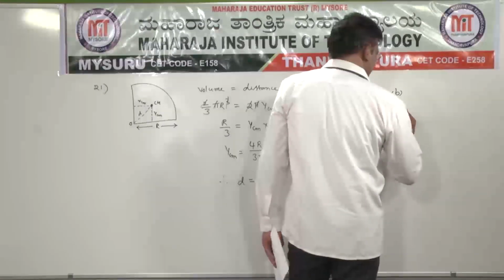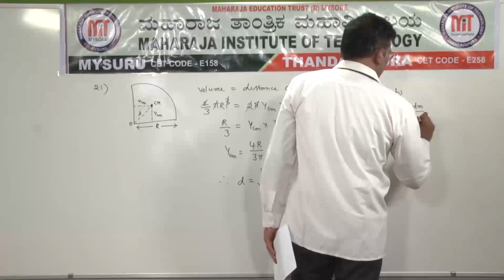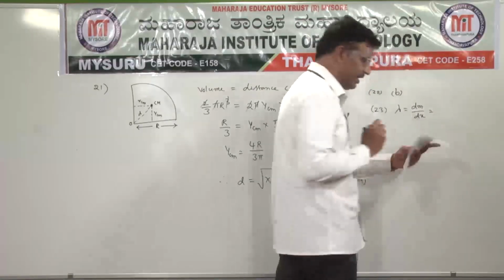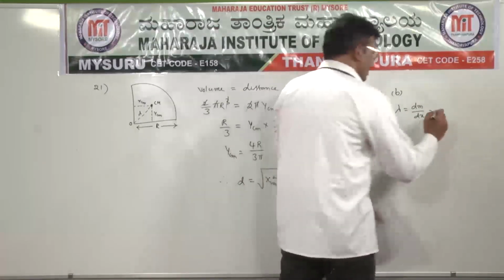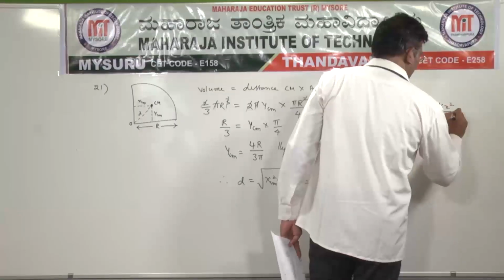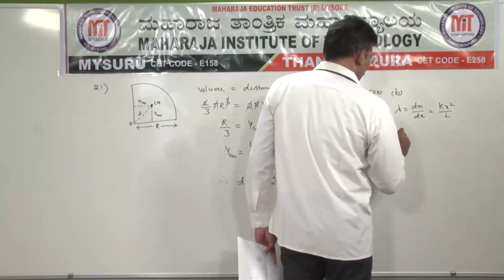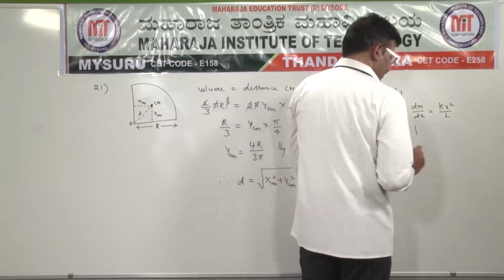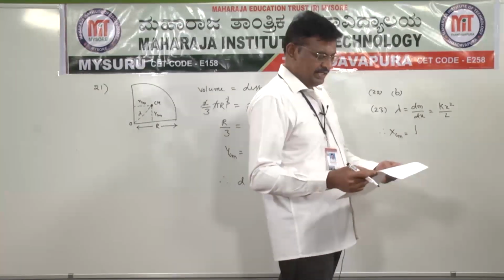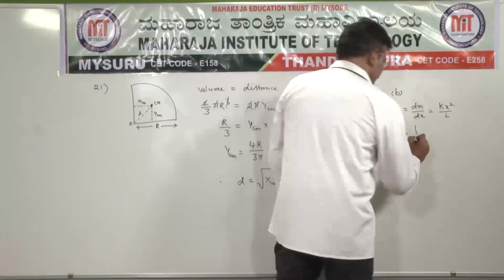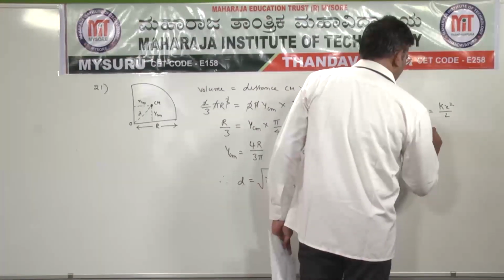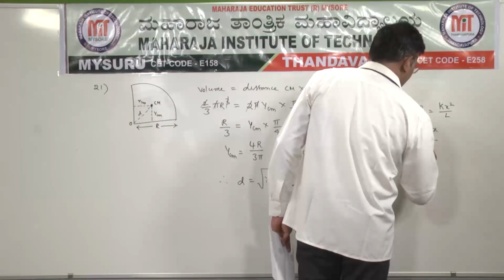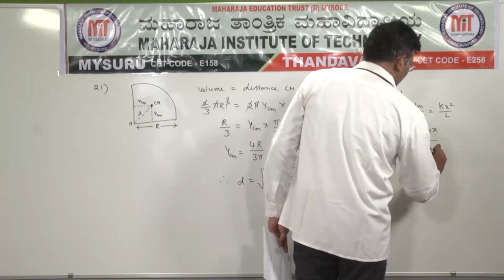So lambda is given, lambda is equal to dm by dx, that is kx square by L. Therefore xcm is equal to integral with limits 0 to L of dm into x, divided by integral 0 to L of dm.